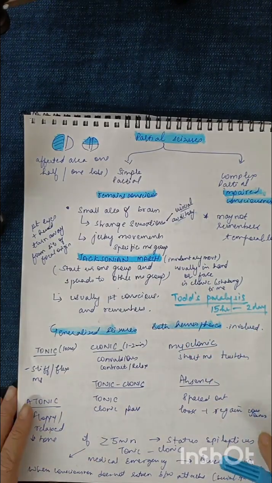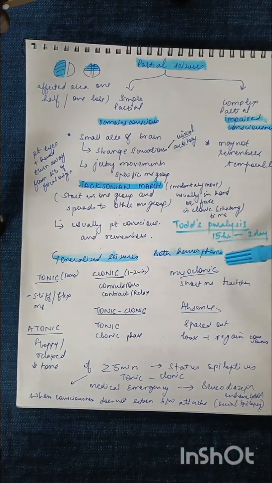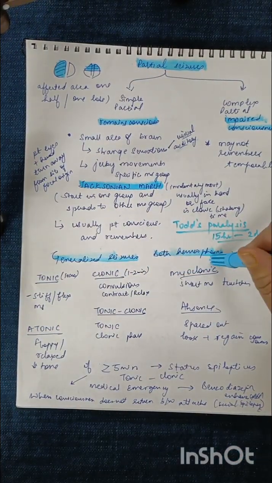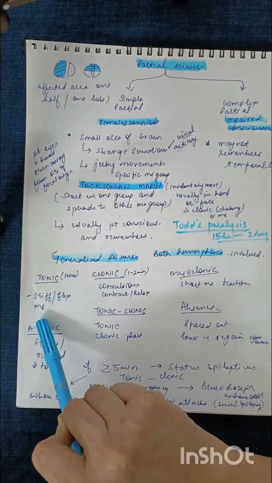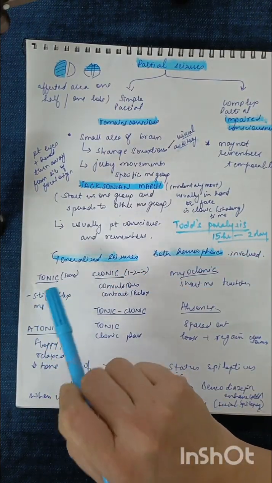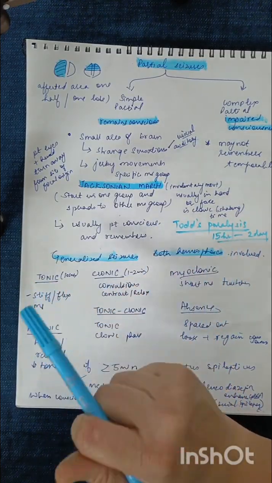Fine. Now coming to the next part, generalized seizures. Generalized seizures are seizures where both the hemispheres are involved. Now they are basically classified as tonic seizures. Tonic seizures are seizures in which there is an increase in the tone of the muscle.